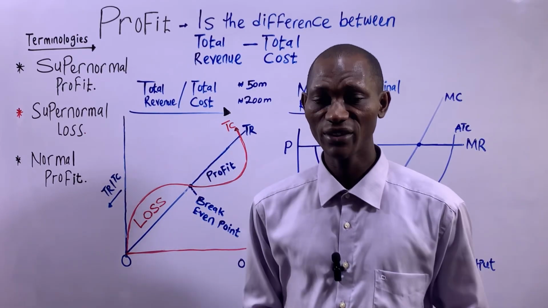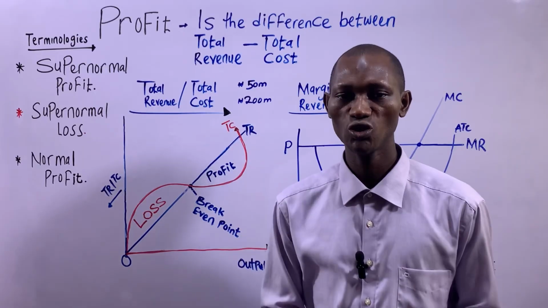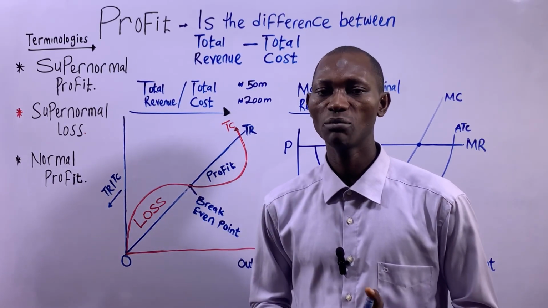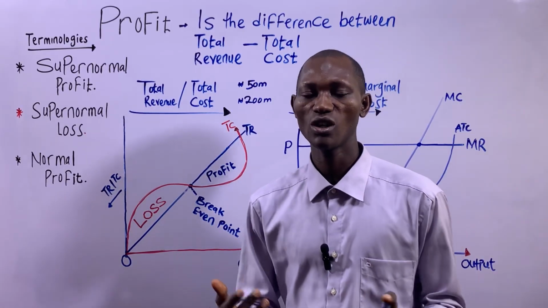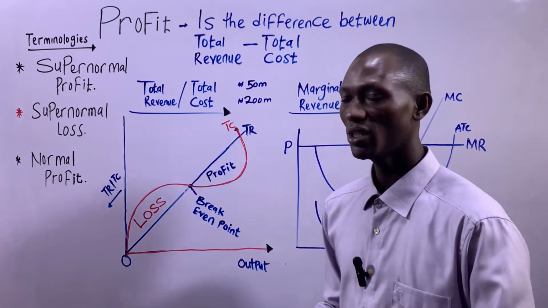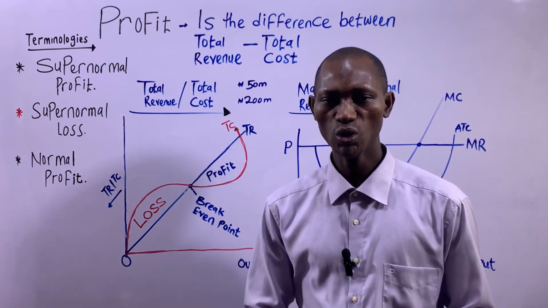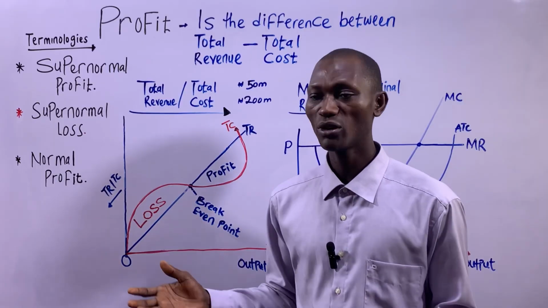It's unusual, basically. So it is arrived at by deducting your total cost from your total revenue, and what you have left, when it is greater than usual, we call that supernormal profit.